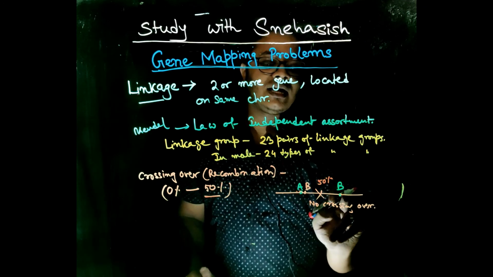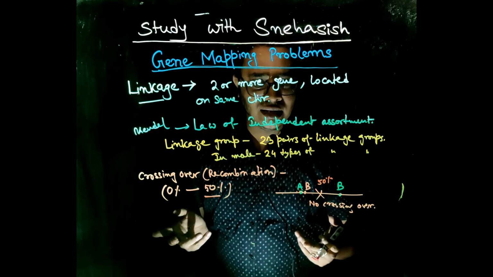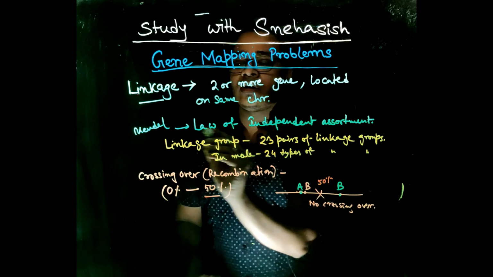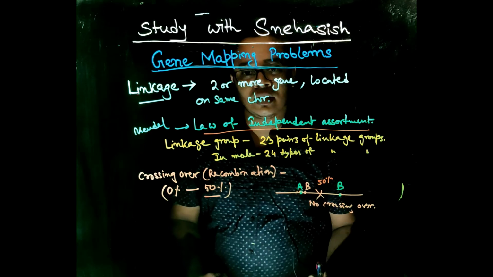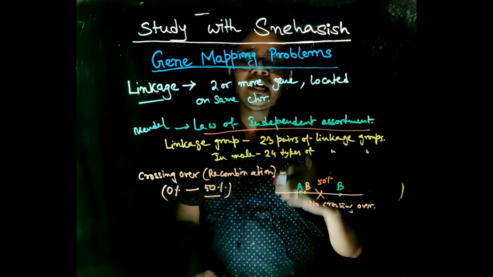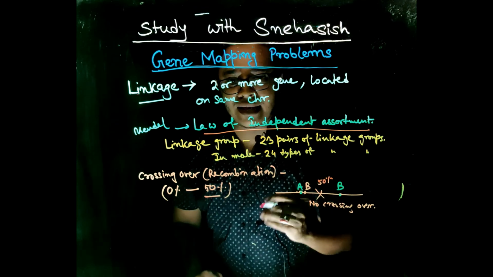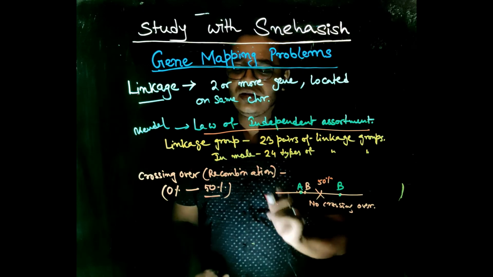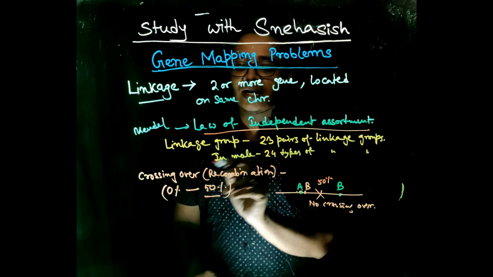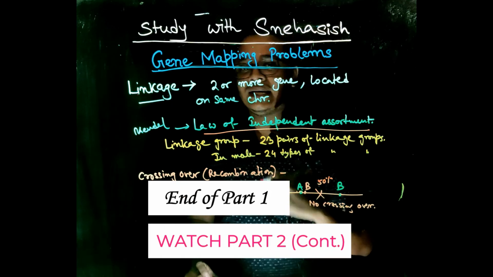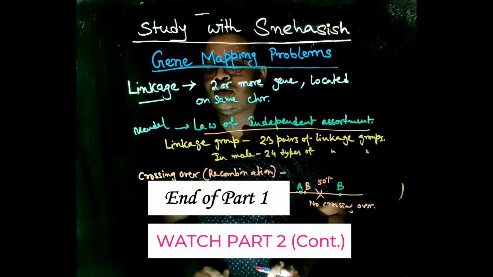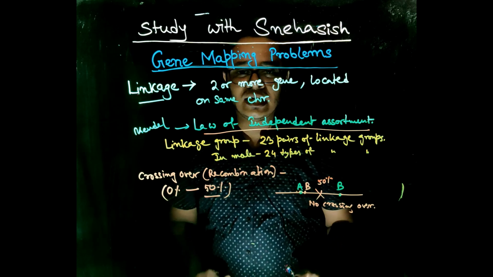If the two genes A and B are not linked, then they show the law of independent assortment. So independent assortment occurs when the recombination is maximum. Now this recombination and crossing over leads to the next topic, that is genetic mapping.